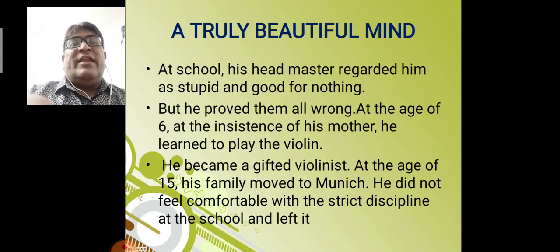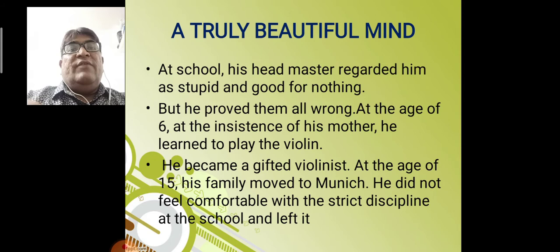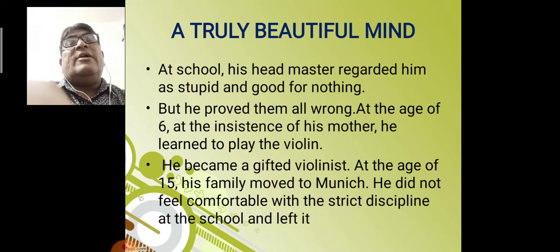At the age of 15, his family moved to Munich. He did not feel comfortable with the strict discipline at the school and left it. He wanted to be free. He wanted a liberal school where he could study. He joined the school, but he did not like the regiment of the school. He did not like the discipline of the school, and that's why he left the school.